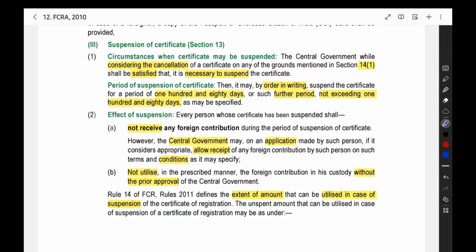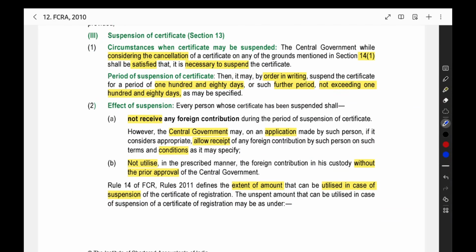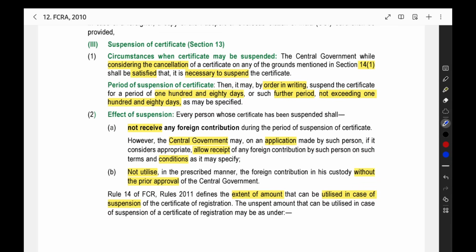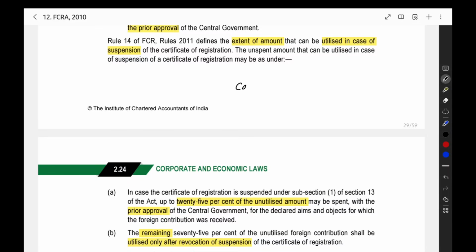Then the next part is suspension of certificate. You are getting a certificate, but the central government has a doubt whether you are following the Act or not. The central government has a doubt that you are doing some contravention. Now, before cancelling the certificate, they have the power to cancel the certificate. They will not directly cancel it. They will first do the suspension.